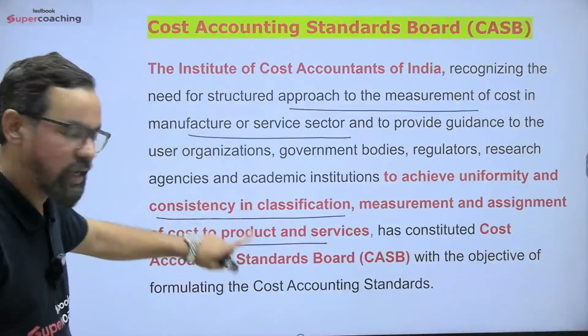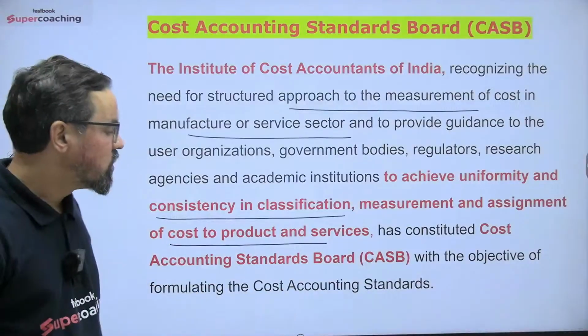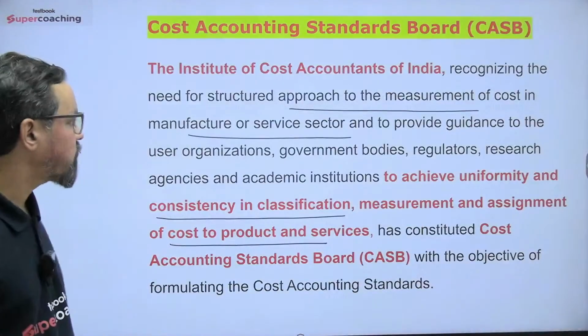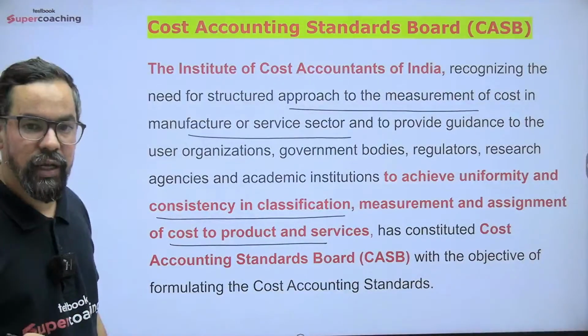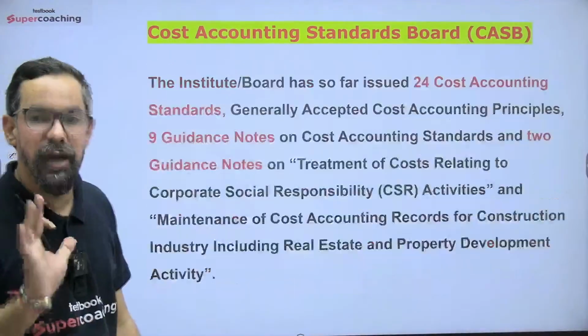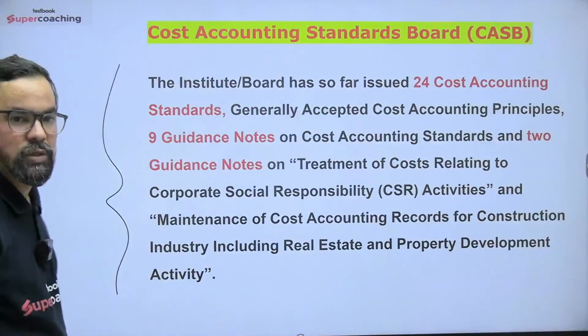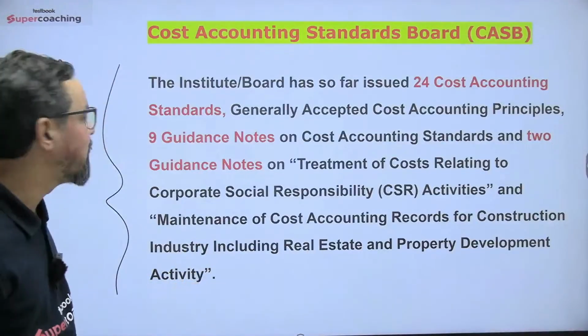So for that sake, they formed a body that is called Cost Accounting Standard Board, right? So basically, the Institute of Cost Accountants of India formed a committee or group that is called Cost Accounting Standard Board. So far we have these many codes, okay? This is a little static data, try to remember it, okay.